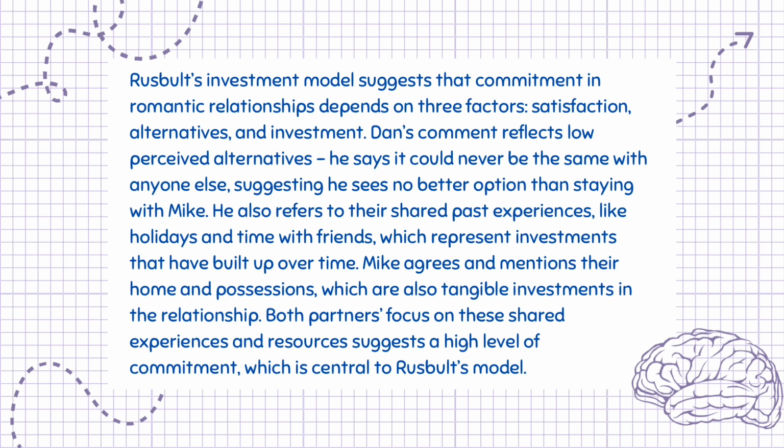Dan's comment reflects low perceived alternatives. He says it could never be the same with anyone else, suggesting he sees no better option than staying with Mike. He also refers to their shared past experiences, like holidays and time with friends, which represent investments that have built up over time. Mike agrees and mentions their home and possessions, which are also tangible investments in the relationship. Both partners' focus on these shared experiences and resources suggests a high level of commitment, which is central to Rusbult's model.